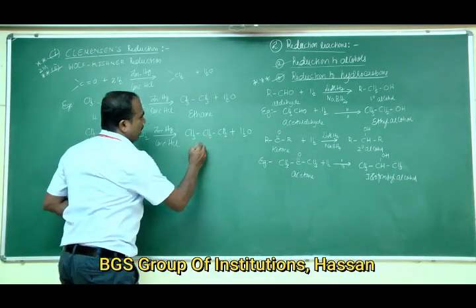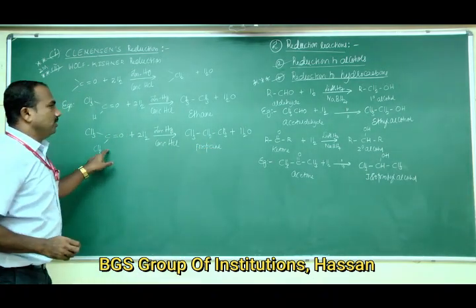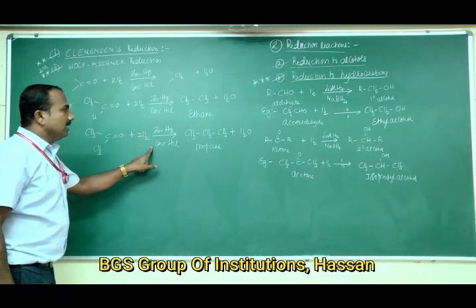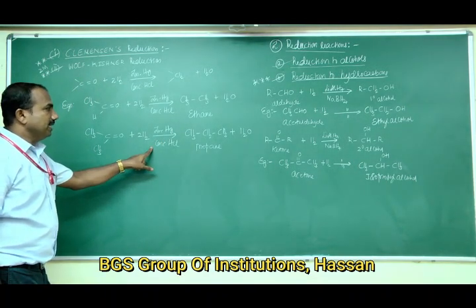This is propane. So acetone can be reduced to propane by using reducing agents, that is zinc, mercury and concentrated HCl.